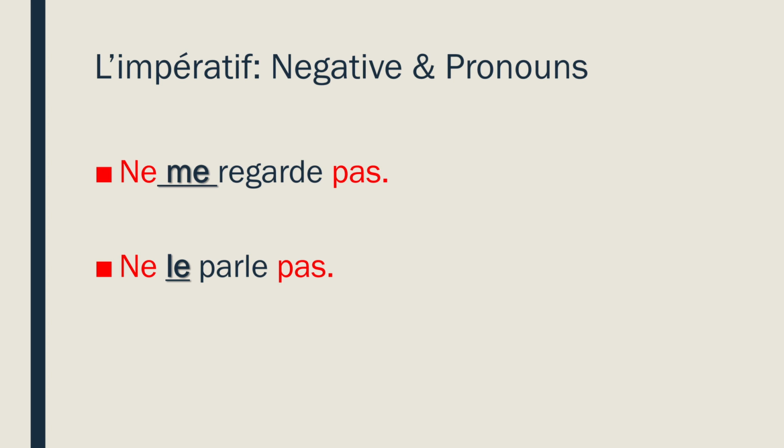So it's very important to think about where that direct object pronoun is being placed and where your negation is being placed, because the negation has to go around both parts and the direct object pronoun has to come before the verb in this case. Ne les écrivez pas. Don't write it. Them, I guess. Don't write them, right? Because it's plural. And here you see again, ne pas are on the outside and the direct object pronoun and the verb are on the inside. And they all go together in this way every time.